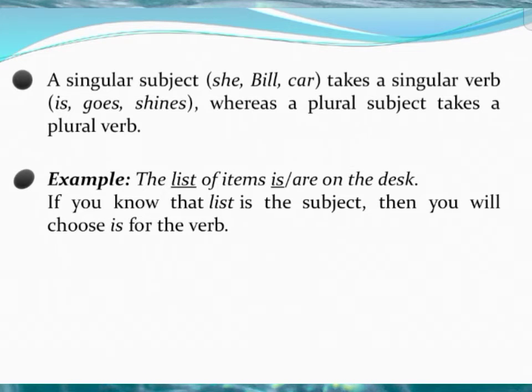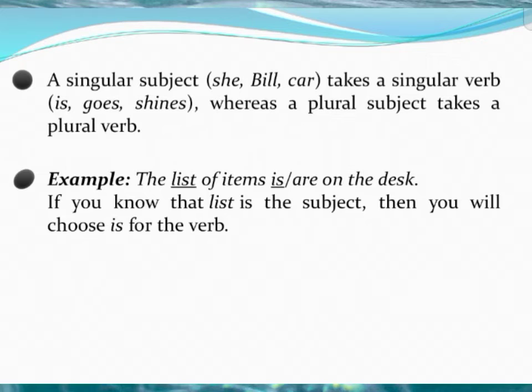The first rule: a singular subject takes a singular verb, whereas a plural subject takes a plural verb. So this is a common phenomenon. If you want to begin a sentence with a singular subject, it takes a singular verb, whereas when you begin a sentence with a plural subject, it takes a plural verb. So this is a common phenomenon. Example, she goes, and also the singular verb is goes and signs, it is followed.